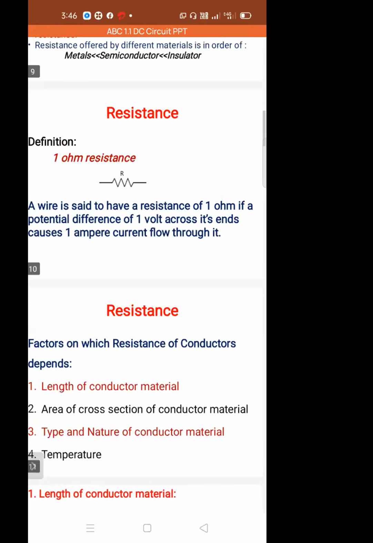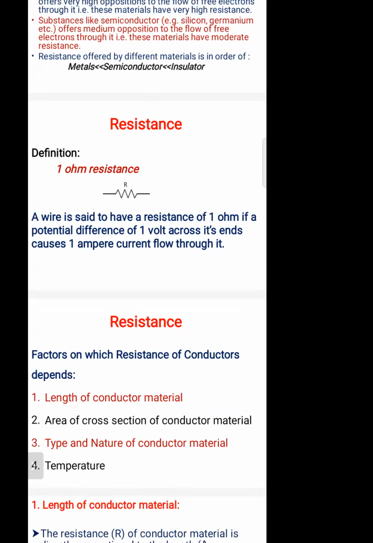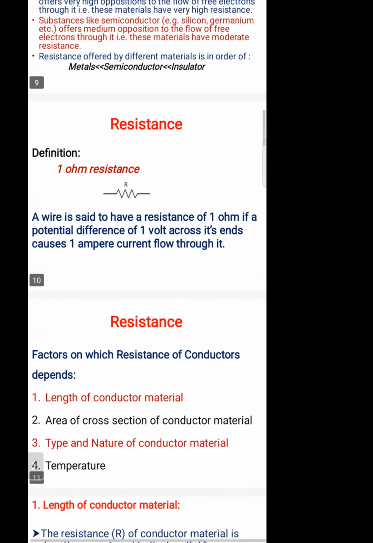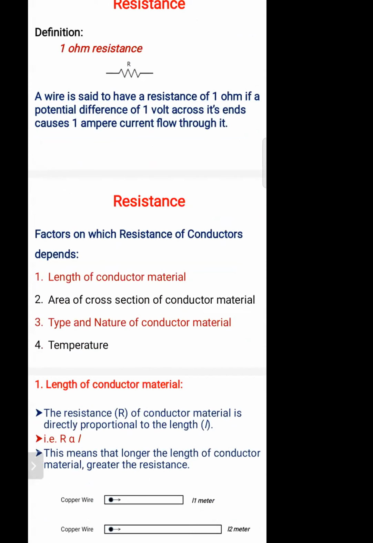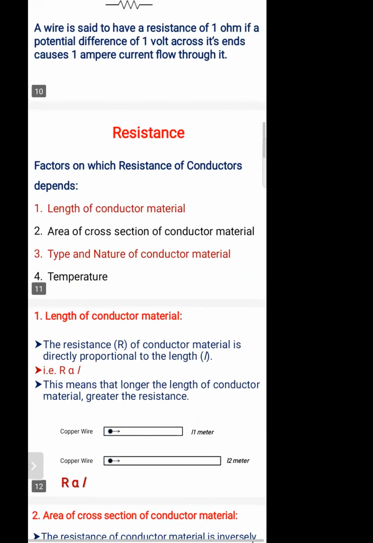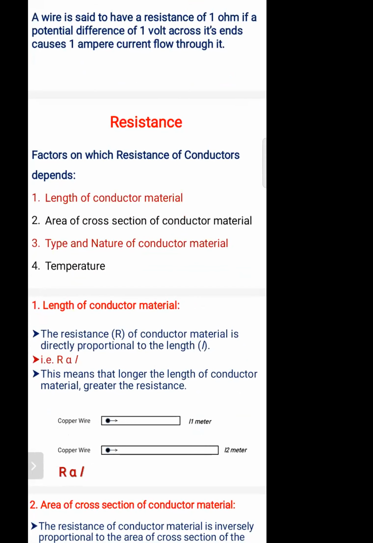So this is one part here. Up to here, we have definitions of resistance, which materials we have to use, and all the things we have discussed. See, resistance also depends on some factors. Whether resistance increases or decreases, what will happen, it completely depends on some factors. What are those factors? The factors on which resistance of a conductor depends.